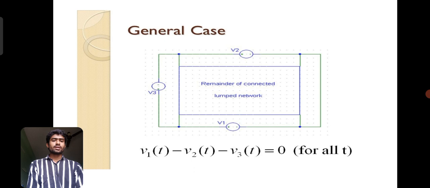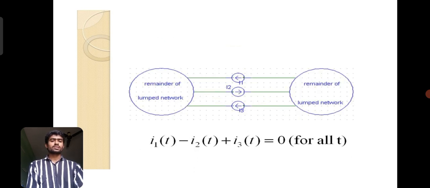The remainder of the lumped network means all circuit elements are connected in series, where v1(t) minus v2(t) minus v3(t) equals 0 for all t. This is Kirchhoff's voltage law. Now the current loop in the remainder of the lumped network, with currents I1, I2 and I3.